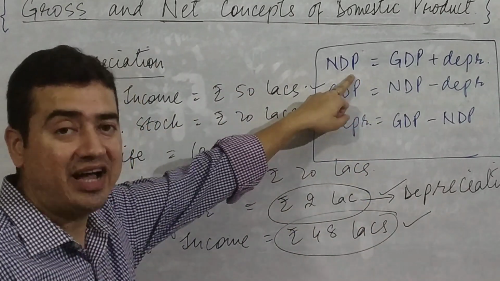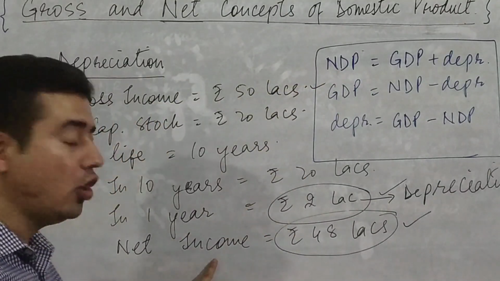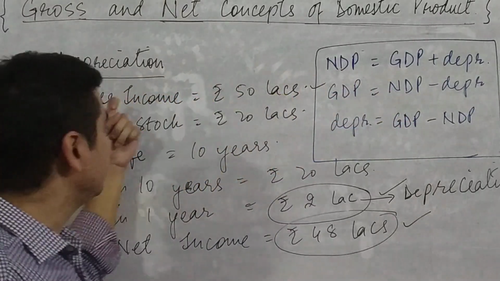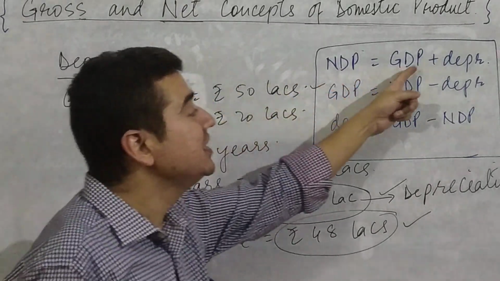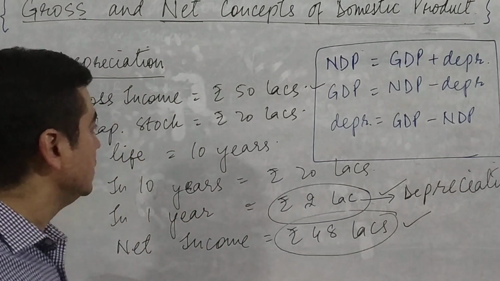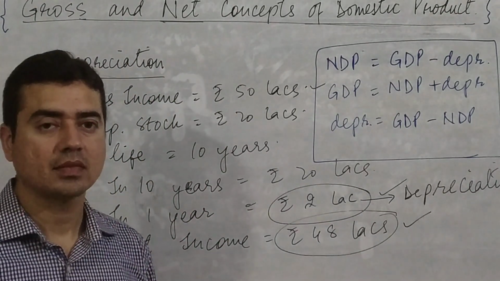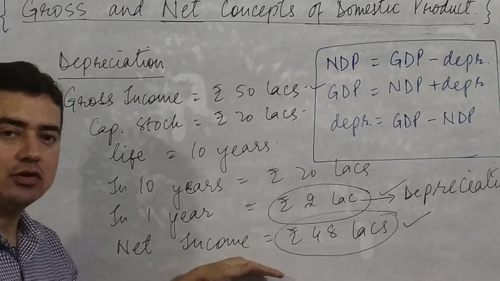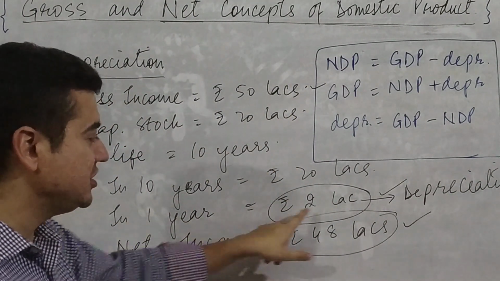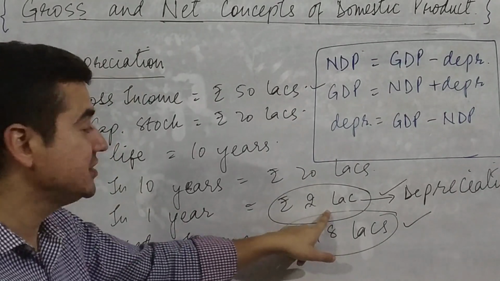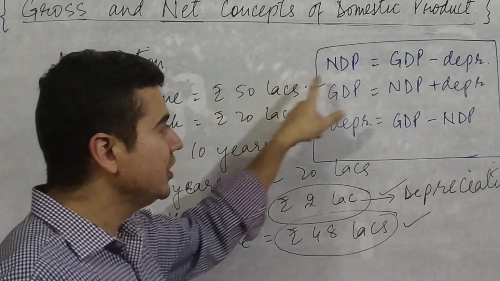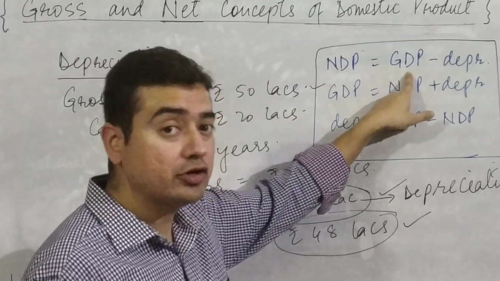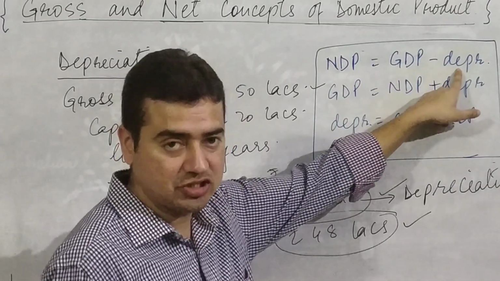Here in this box, I have mentioned net income or net domestic product is equal to gross domestic product, that is gross income, less depreciation. We calculated our net income by deducting this expenditure on fixed assets out of gross income. Therefore, NDP, net domestic product or net income, is equal to GDP, gross domestic product or gross income, less depreciation.